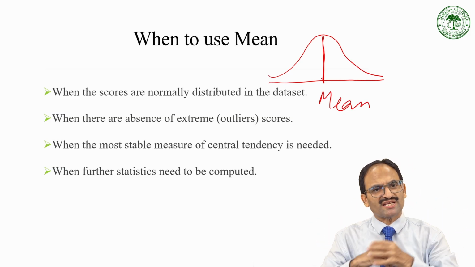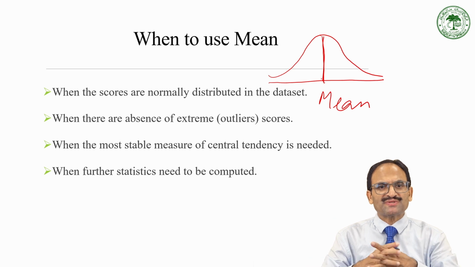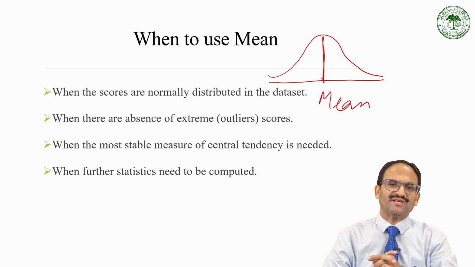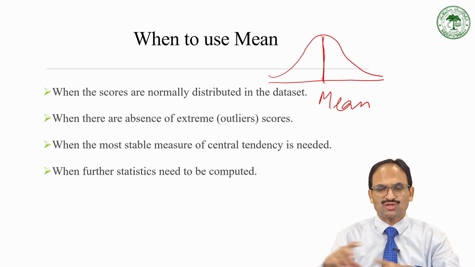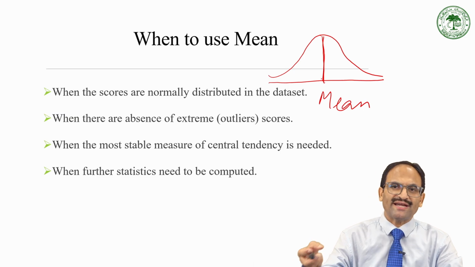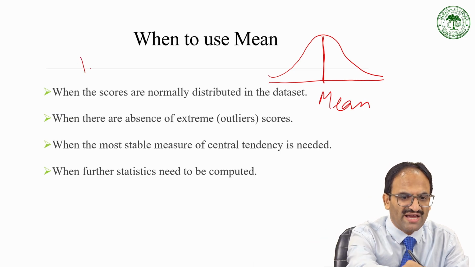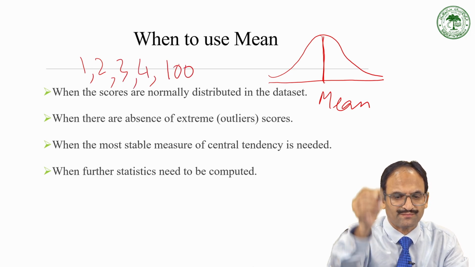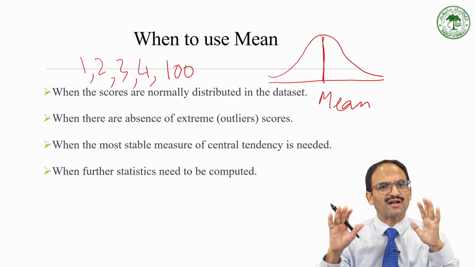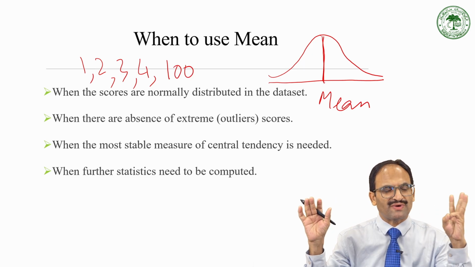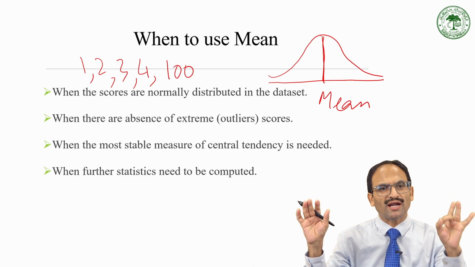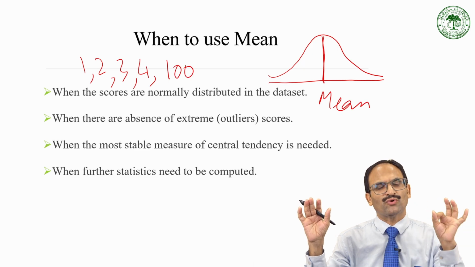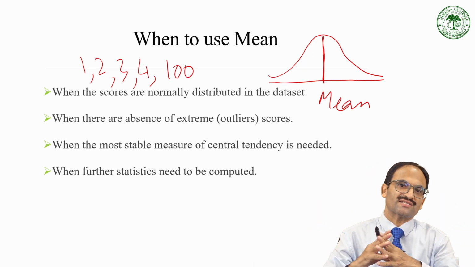Then coming to the second point, when there is an absence of extreme scores, outliers. So what are outliers? Let me write you 5 numbers: 1, 2, 3, 4 and 100. First number is 1, second number is 2, third number is 3, fourth number is 4 and the last number is 100.